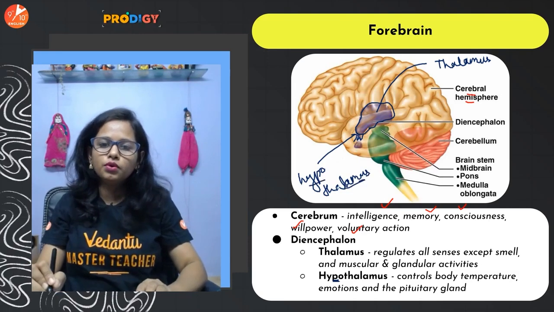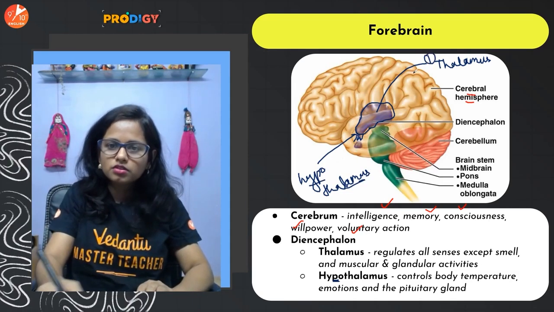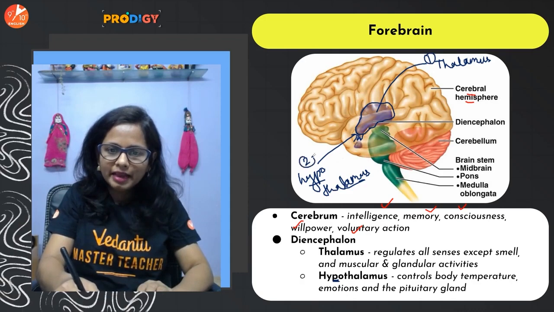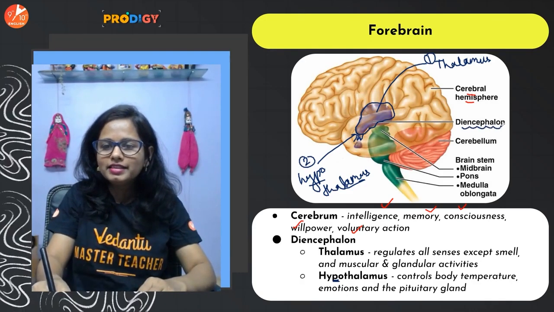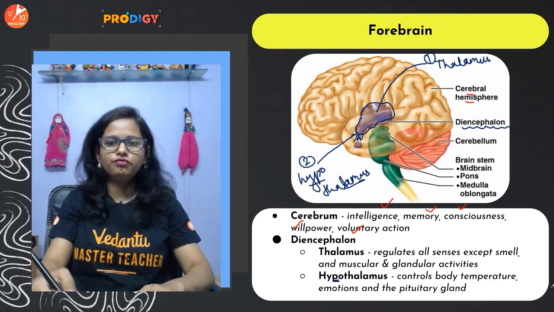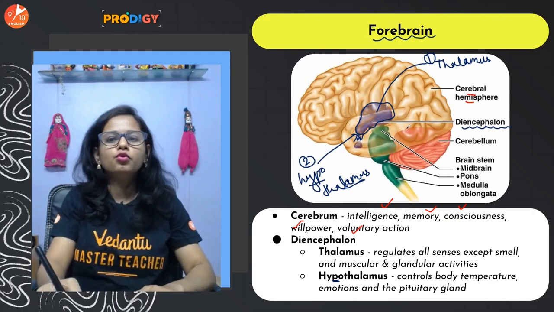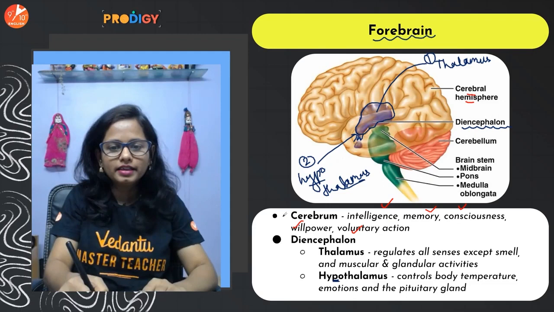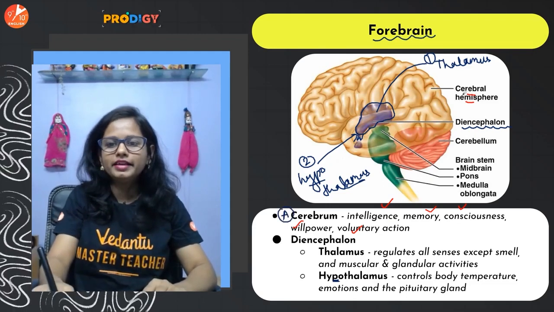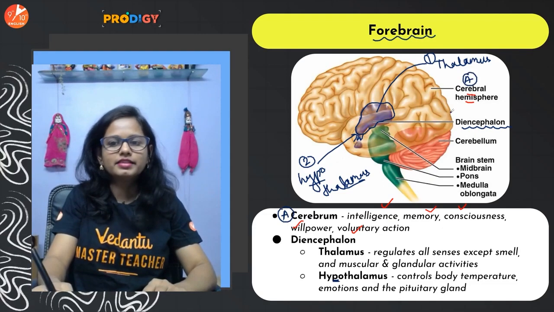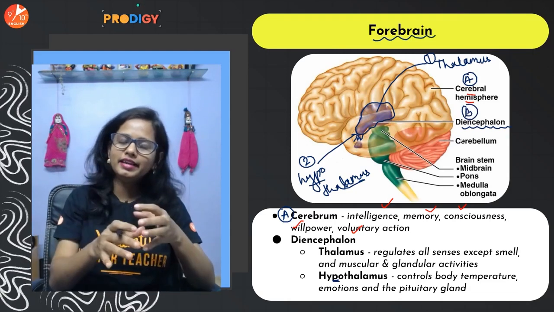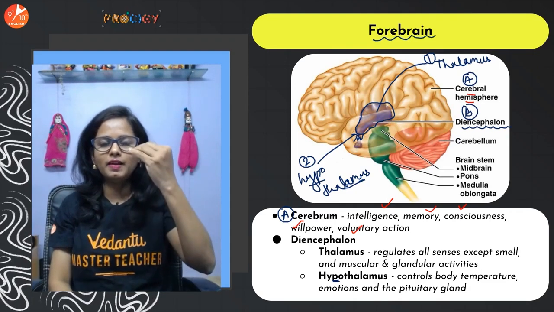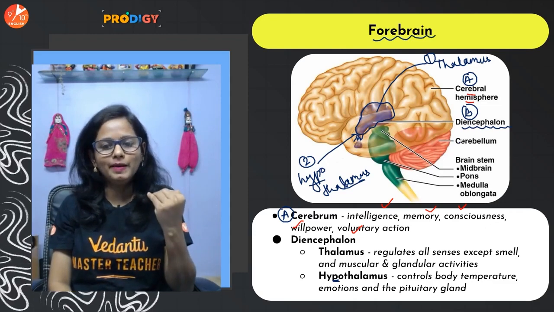Okay. So the thalamus and the hypothalamus collectively form the diencephalon. So if we talk about the forebrain, it is made up of two parts. A, that is the cerebrum, and B, that is the diencephalon. And the diencephalon is made up of two parts, the thalamus and the hypothalamus.